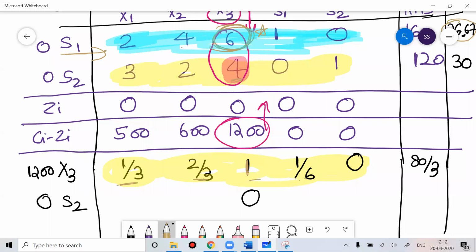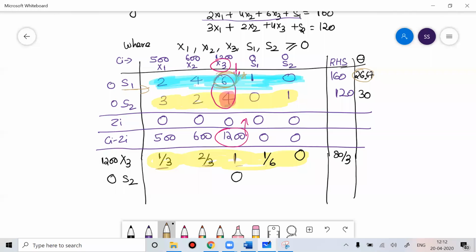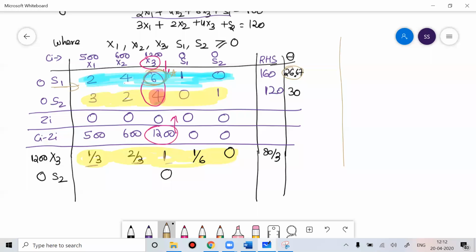So now I'll do a separate calculation for that. Please write down this value. Now I can write the old elements. The old elements that I'll write for S2 are 3, 2, 4, 0, 1 and 120.